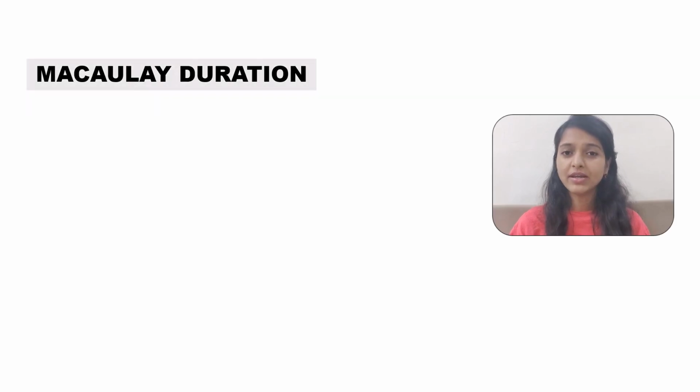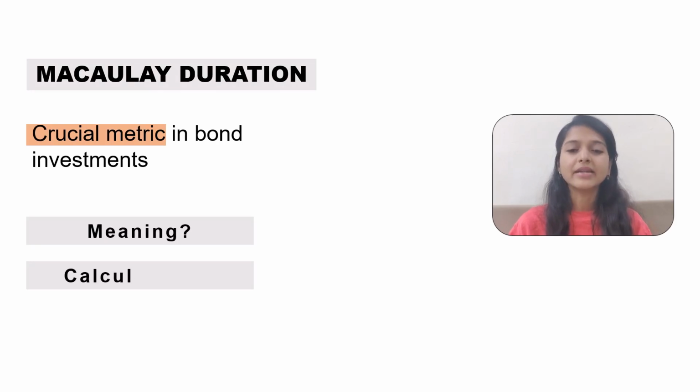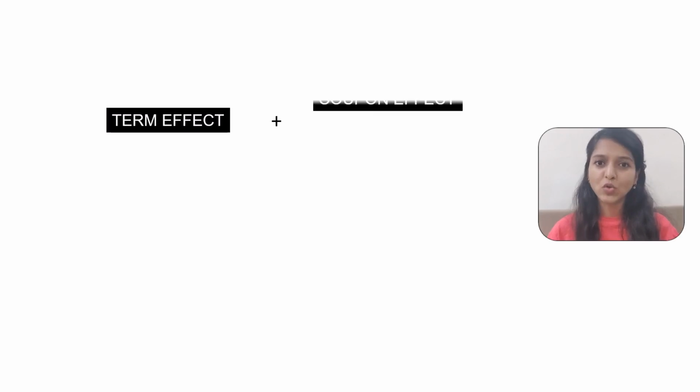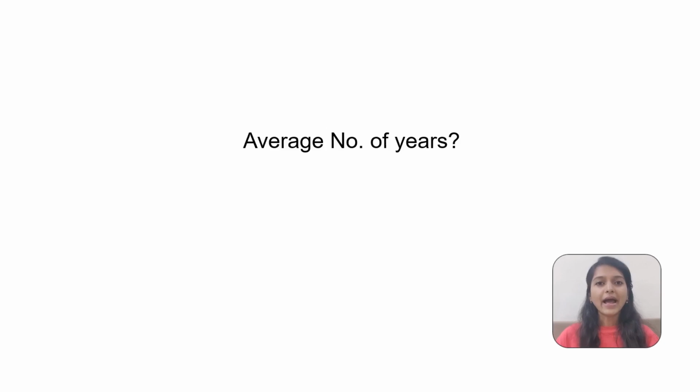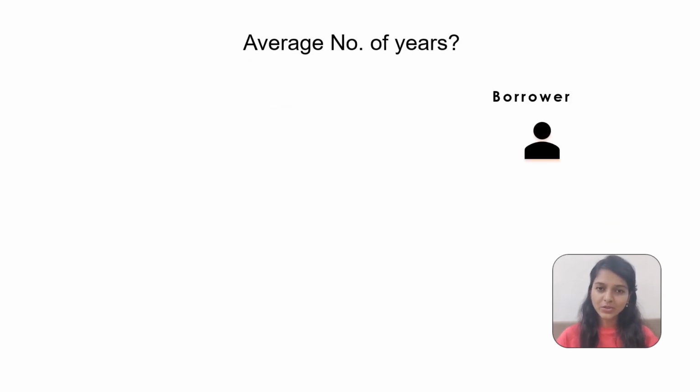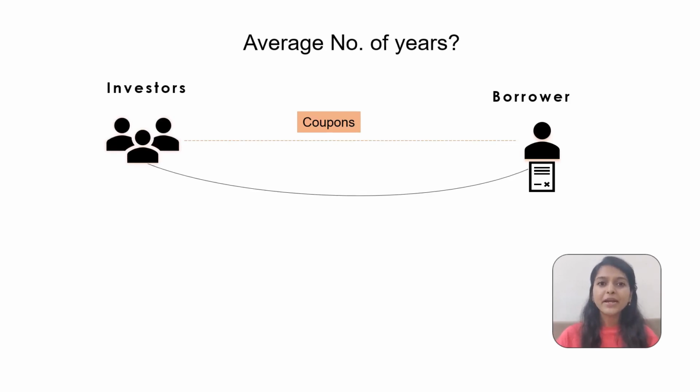Macaulay duration. It is a very crucial metric in bond investments, and therefore we'll understand both its meaning and its calculation. It is a concept that combines term effect and coupon effect to describe the volatility of the bond's price. It also tells you on average how many years it will take for an investor to be repaid the price they paid for the bond.